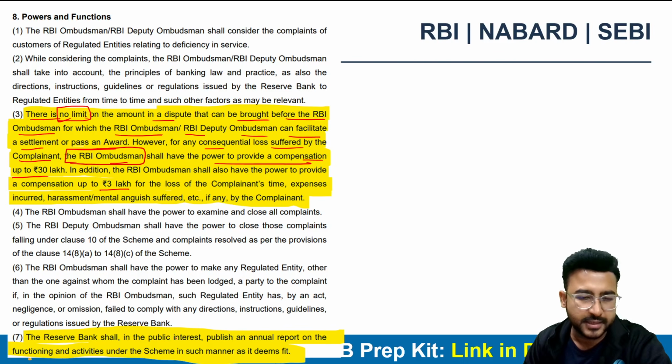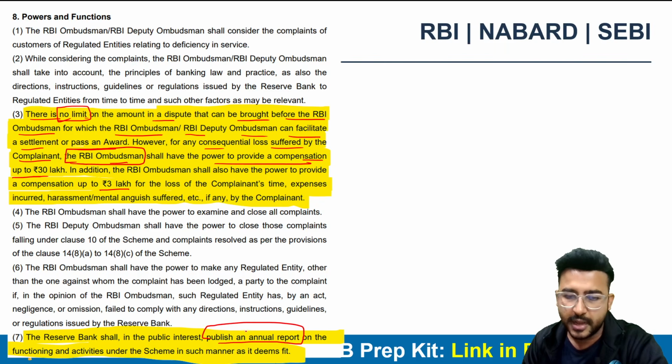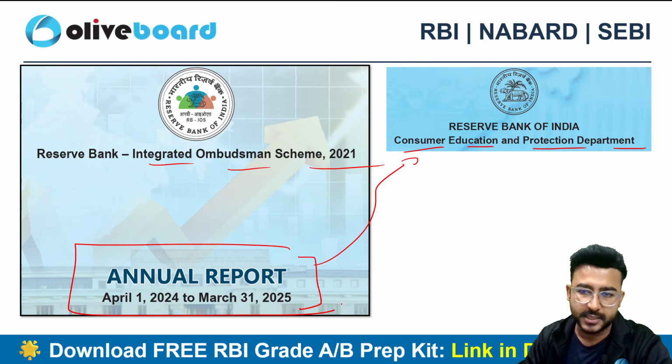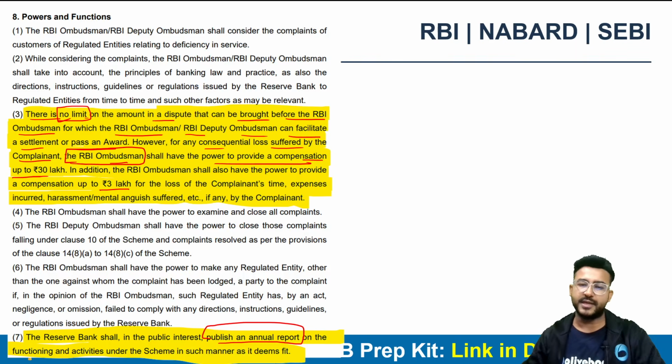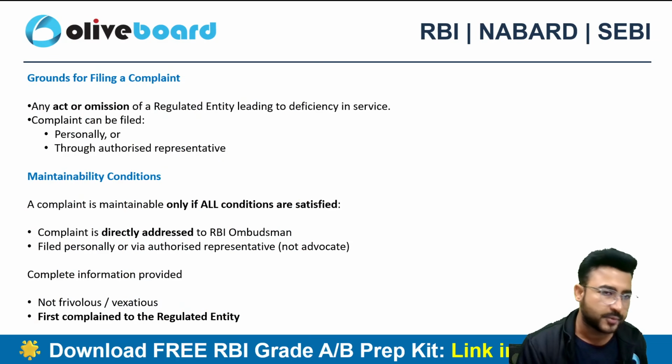So RBI shall, in the public interest, publish an annual report as well. We have already discussed that RBI will be publishing an annual report every year, and the Consumer Education and Protection Department of the Reserve Bank of India is actually releasing this annual report, right?